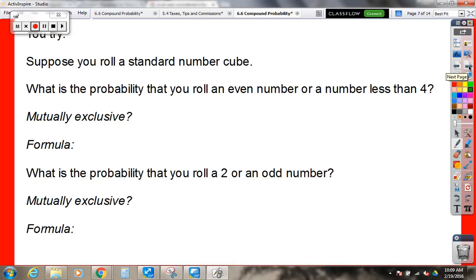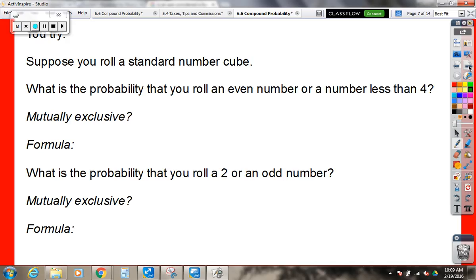Suppose you roll a standard number cube. So how many sides does a standard number cube have? Just like a dice. 6. 6, okay. What is the probability that you roll an even number or a number less than 4? Would these events be disjoint or overlapping?